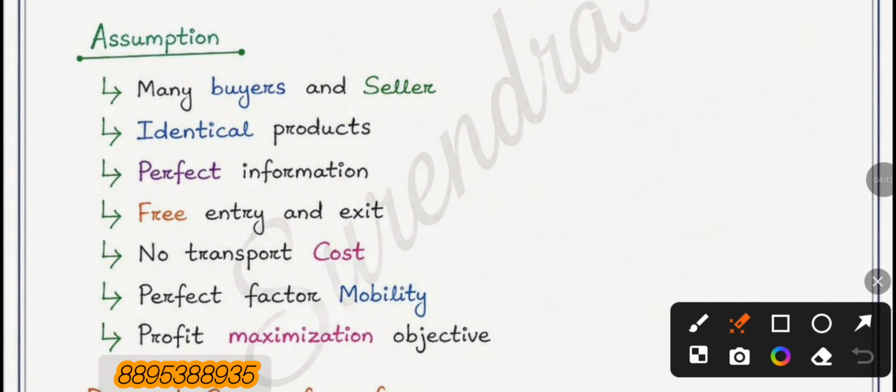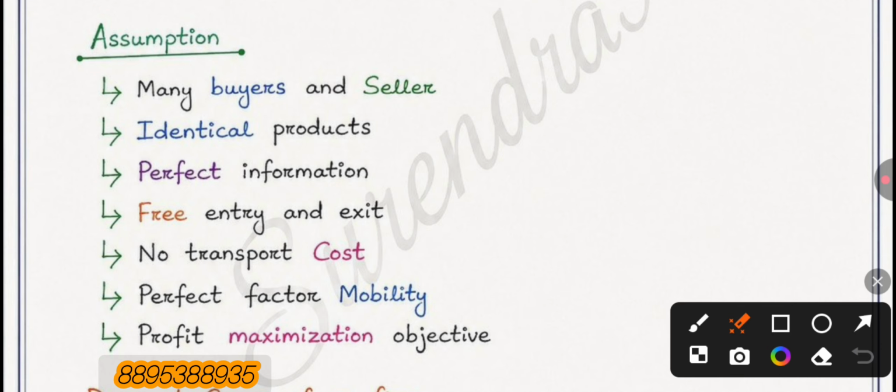Listen to me, there are certain assumptions, one by one we will discuss. First assumption is many buyers and sellers, which we have already discussed, and an identical product. Here identical product means homogeneous product. Then perfect information means there is no asymmetric information. Then free entry and exit, no transportation cost, perfect factor mobility, profit maximization objective.